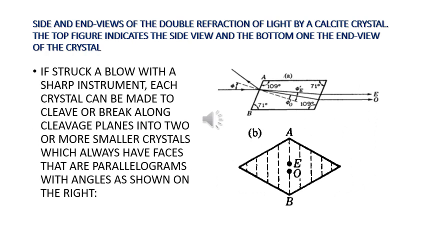The figure on the right shows side and end views of the double refraction of light by a calcite crystal. The top figure indicates the side view, the bottom one the end view of the crystal. If struck a blow with a sharp instrument, each crystal can be made to cleave or break along cleavage planes into two or more smaller crystals which always have faces that are parallelograms with angles as shown on the right.